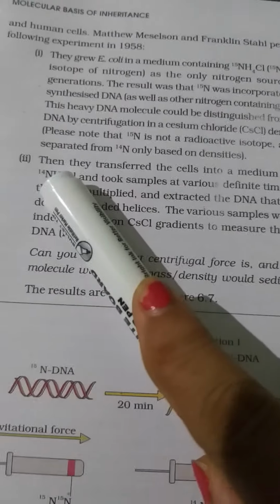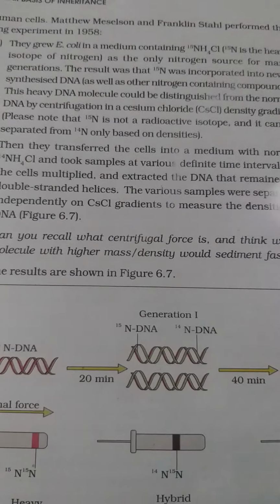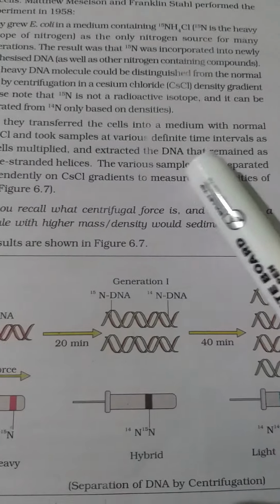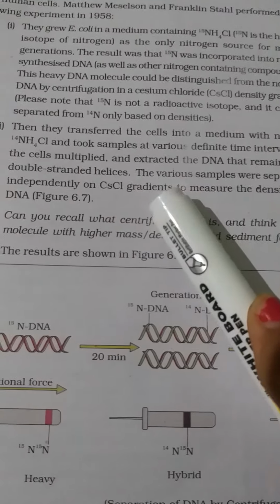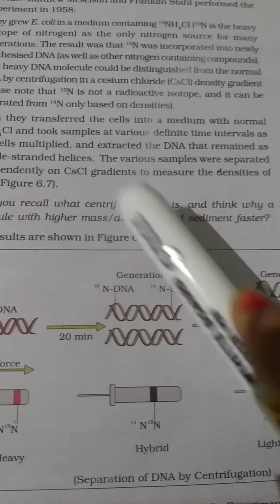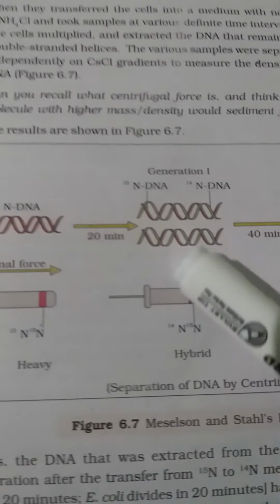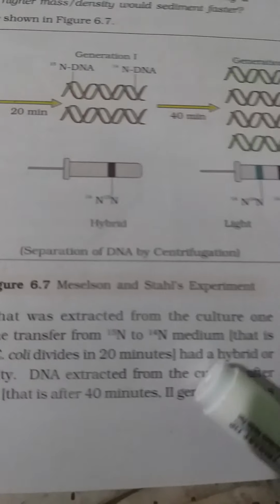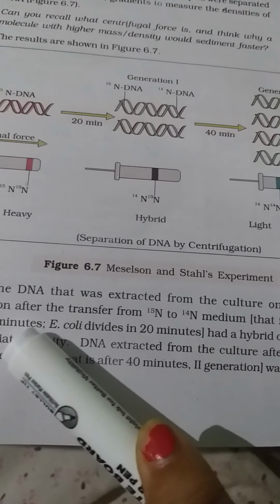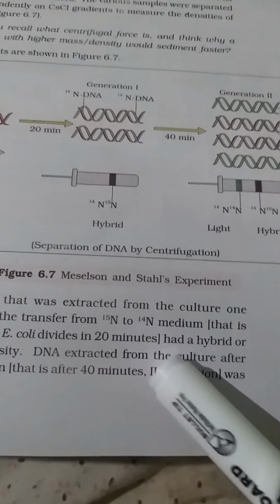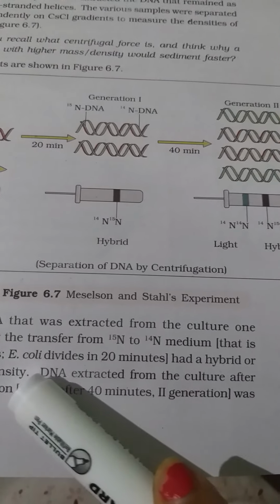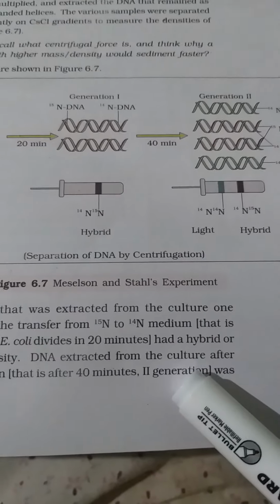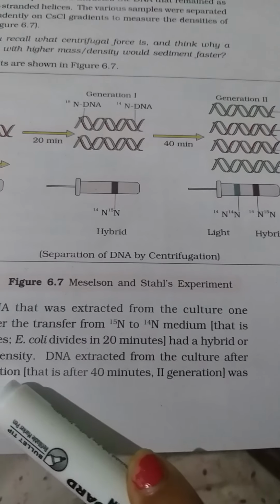So they transferred the cells into a medium with normal nitrogen, NH4Cl, and took samples at definite time intervals. When the DNA was extracted, it was found that half of it contained the normal DNA and half contained the heavy DNA. So the DNA extracted from the culture one generation after the transfer from N15 to N14 medium, after 20 minutes, see, their cell division rate is very high. E. coli divides in 20 minutes. So they have a hybrid or intermediate density.